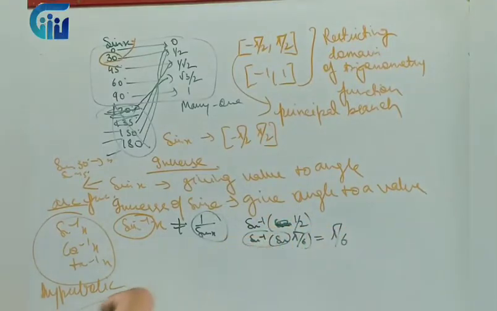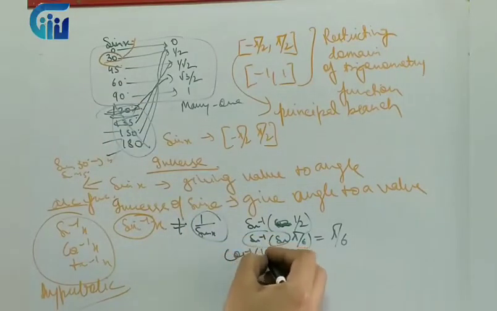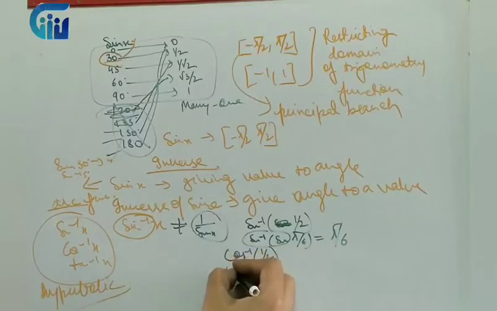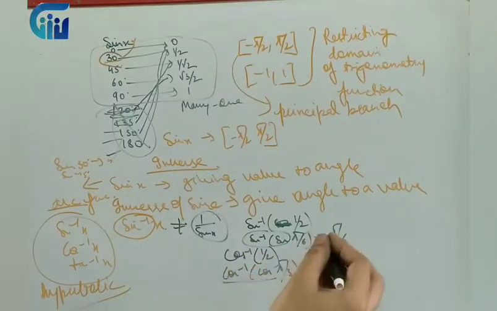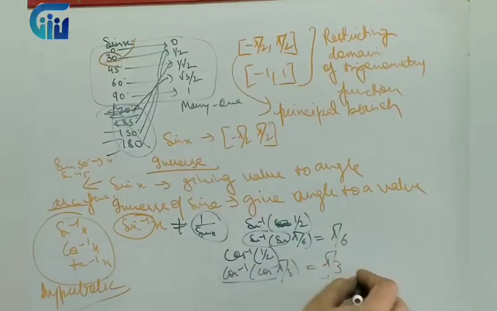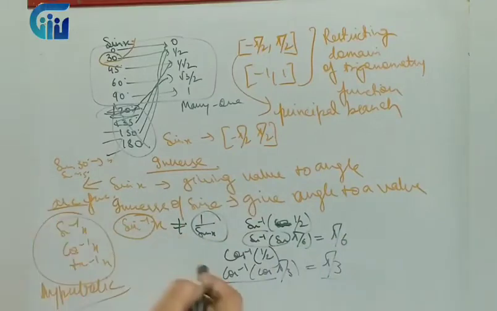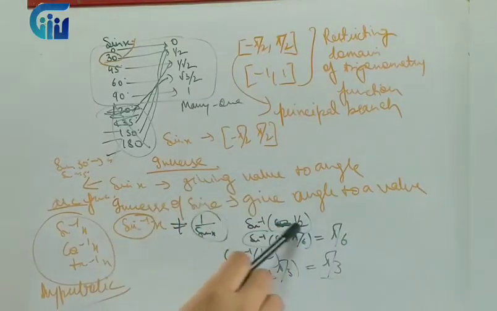These two will get cancelled, not physically but in nature, because they are inverse of each other, right? Similarly, if it is cos inverse 1 by 2, we know cos is 1 by 2 at 60 degrees, so it will be pi by 3. These two will cancel in nature, so the answer will be pi by 3. So what do we observe? We have a value and the answer we are getting is an angle. So what are inverse functions doing? They are assigning an angle to a value, right?